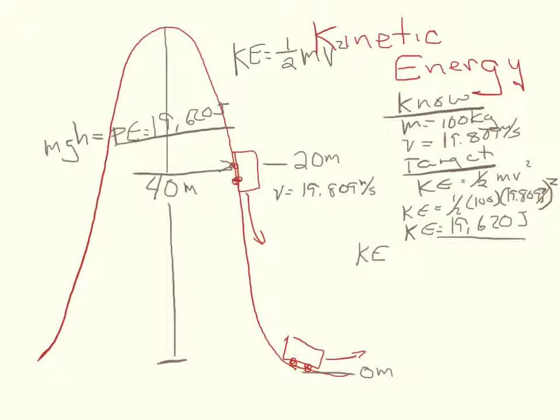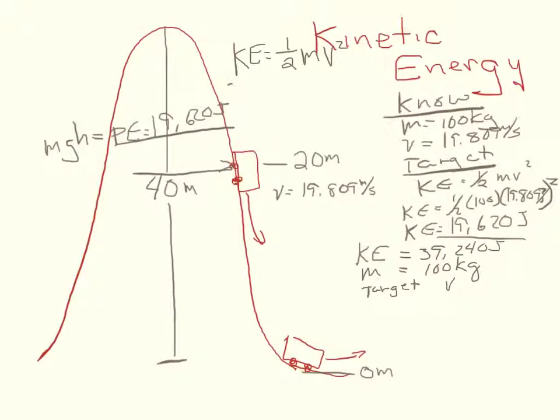So our kinetic energy is 39,240 joules. We still know that our mass is equal to 100 kilograms. Now what we don't know, what our target is now, is our velocity. So how can we figure that out?